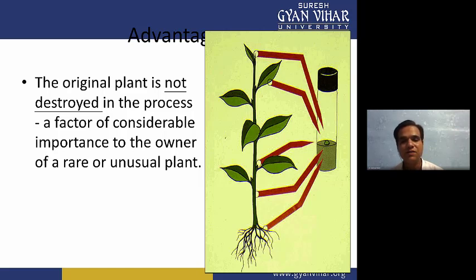So when we take any part as an explant, your plant will still be there in nature. You are not destroying the entire plant or any part of the plant. You are just taking a small portion of the plant so that it can produce entire plants, or many plants. You can also fuse with other types of species in protoplast culture so that other types of species can also be produced.